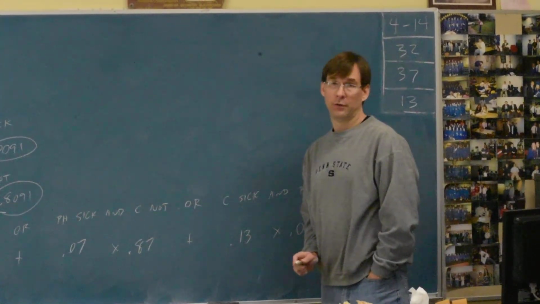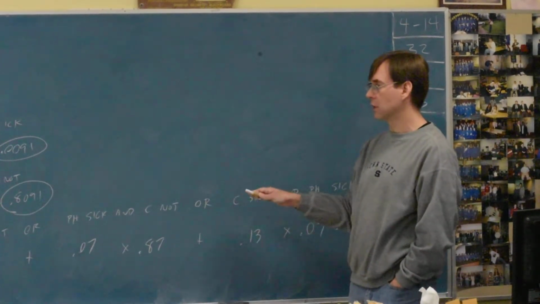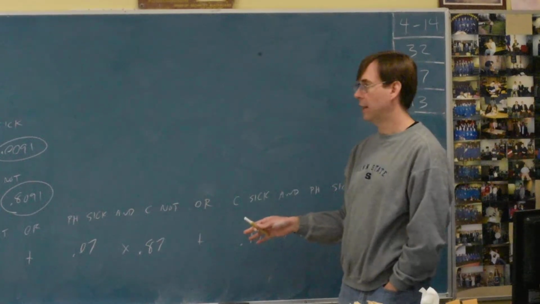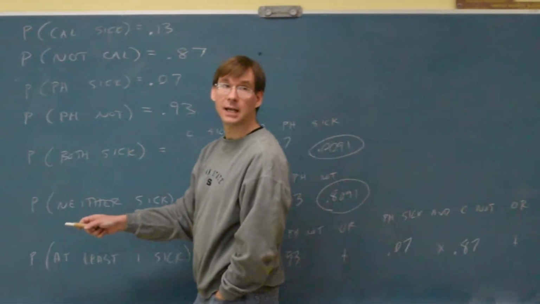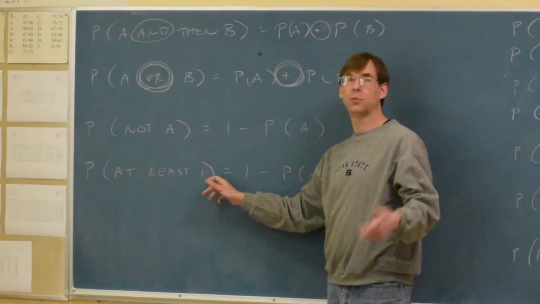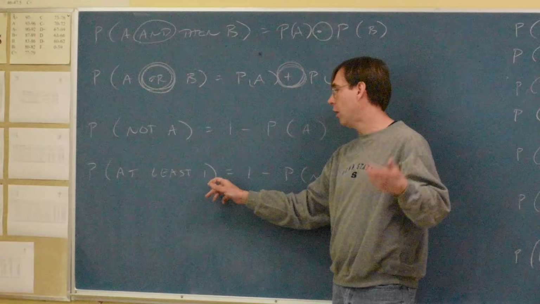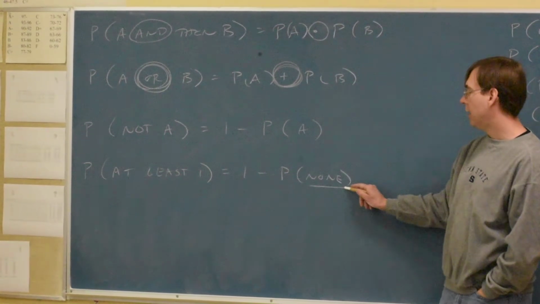That's a long road. That's not the way you have to do it, but that's correct. You could go choice by choice with lots of English, ands, ors, all that kind of stuff. Alternative plan is to use this idea, instead of at least one going case by case by case and adding it all up, at least one is the opposite of none.